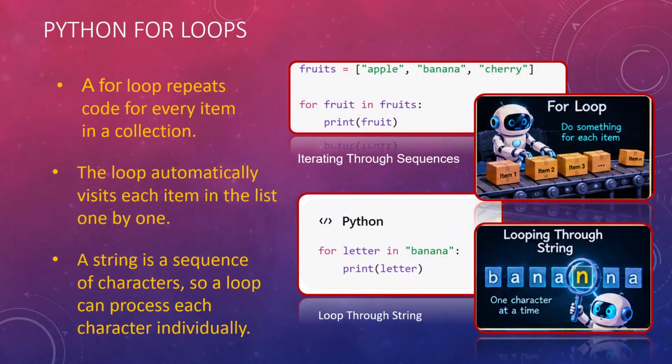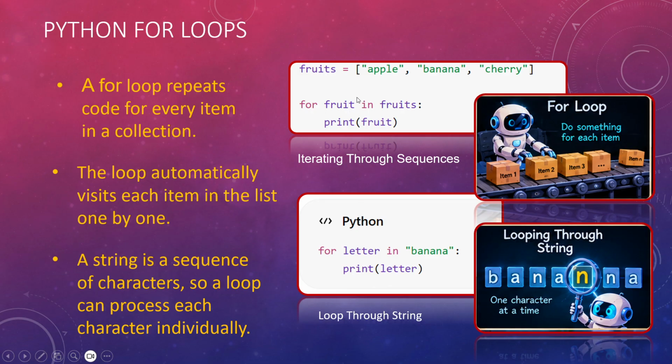Now, Python for loops. I have shown you examples and I am repeating those here also. You can use a for loop over a list. This is a list of fruits, right? I have already shown you lists. So this is how you can loop through the list items.